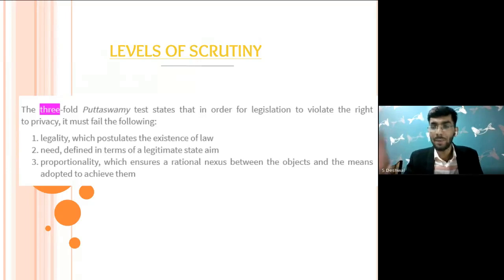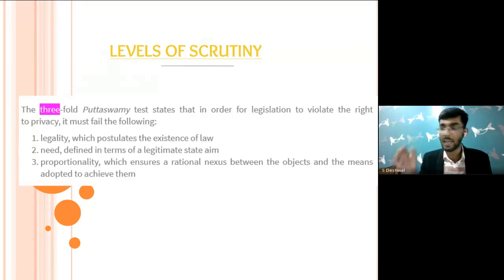The state has an aim to actually protect the integrity and sovereignty of India. Now, the third thing it says, proportionality. It says proportional, and that's again a very, very important concept of proportionality. It says that there must be a rational nexus between the object and the means adopted to achieve them. It says you should adopt only such means.